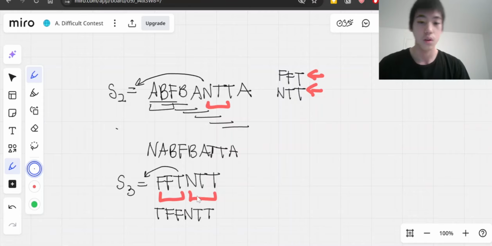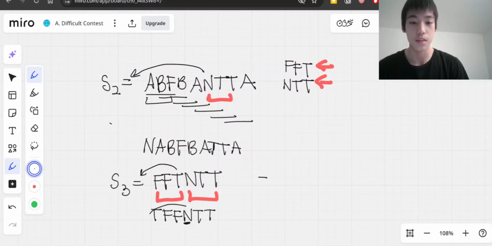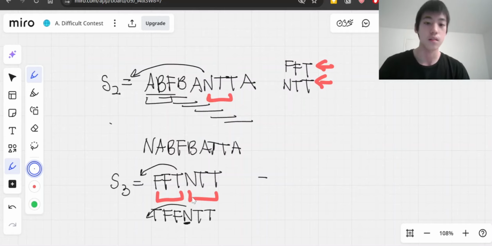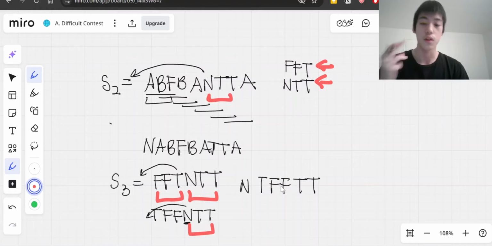Note that we still have NTT as an occurrence. So let's get rid of that by removing the N and bringing it to the front. That's just the easiest, most intuitive method of getting rid of a 3-letter substring. So let's move that, and the string is going to be N, T, F, F, T, T. Now it's clear that we've removed the two original occurrences.